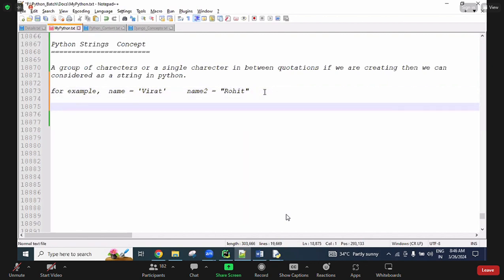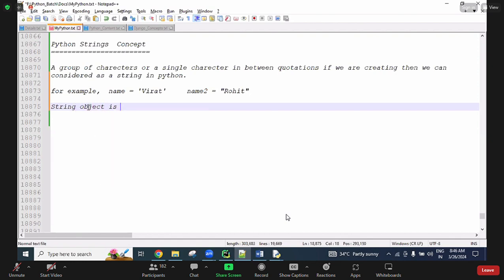Now, string. Everyone focus, guys. If you understand this string concept, I will explain more slowly. If you understand the string concept, then almost 70 to 80% of the points are the same for the next topics, tuple and list also. There you will understand more easily. Got it? So try to focus, everyone.